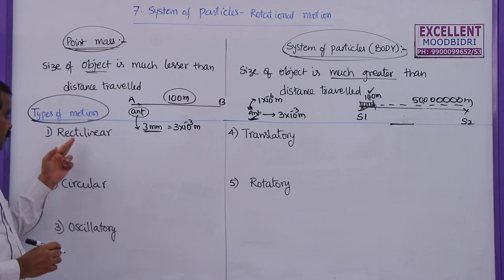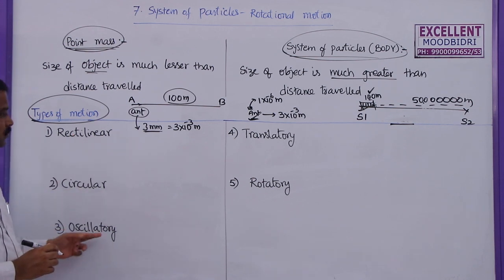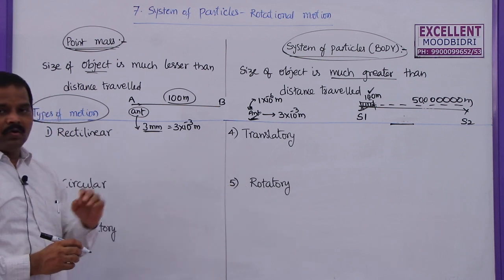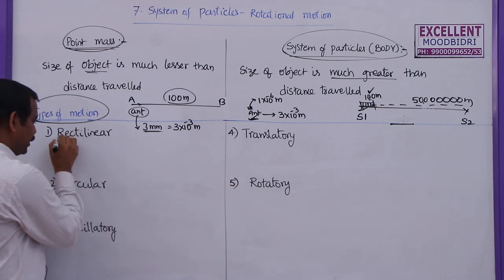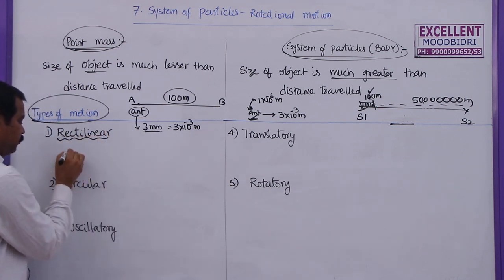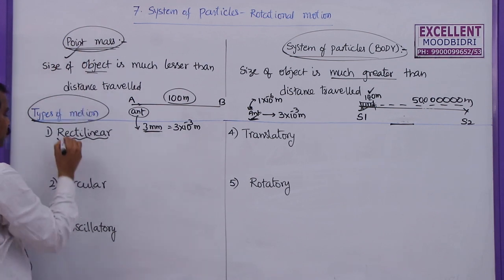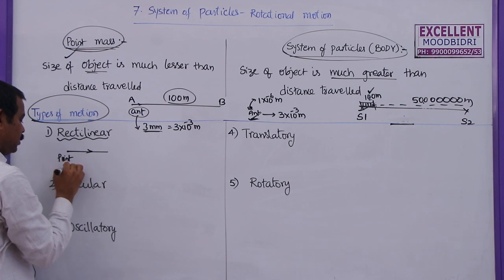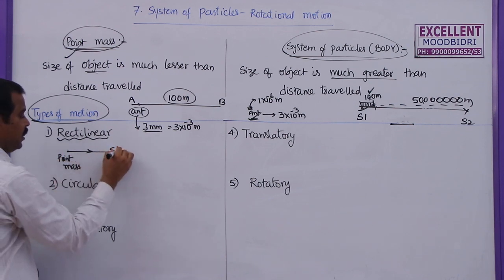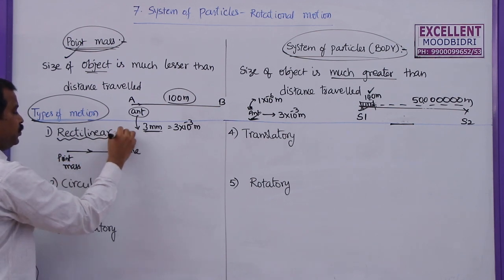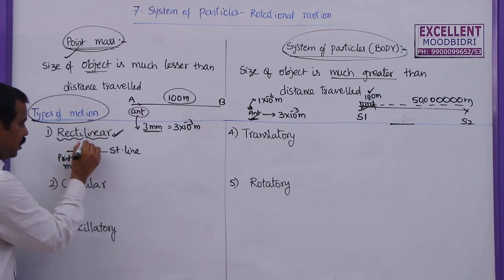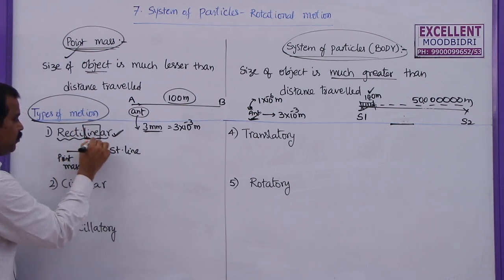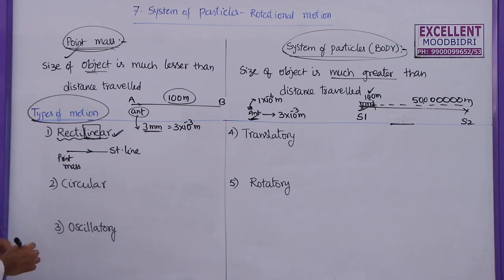Now, we studied these types of motion also in the same lesson. There we studied rectilinear, circular, oscillatory, translatory, and rotatory motions. So what is this rectilinear motion? If a point mass moves along a straight line, then the motion is said to be rectilinear, or linear motion.